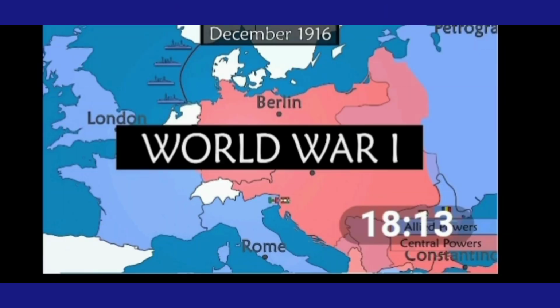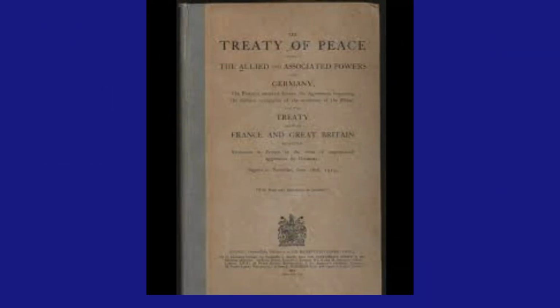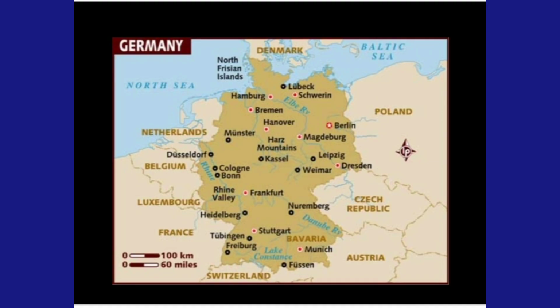The Weimar Republic accepted the Treaty of Versailles, which was imposed on Germany after the First World War. This treaty was a very humiliating one. According to the Treaty of Versailles, Germany lost its overseas colonies. Losing its colonies means losing a tenth of its population. It also lost 13% of its territories.